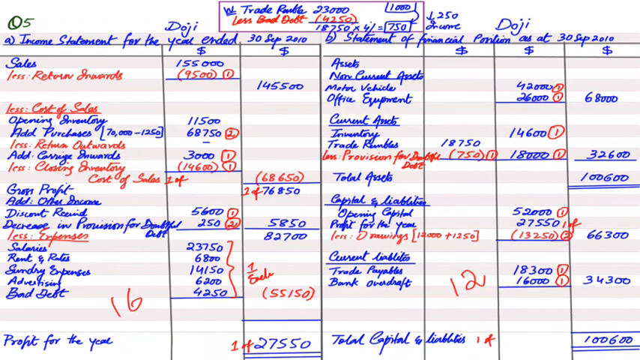So I hope, my dear students, you understood the concepts behind the income statement and statement of financial position with bad debt adjustments.